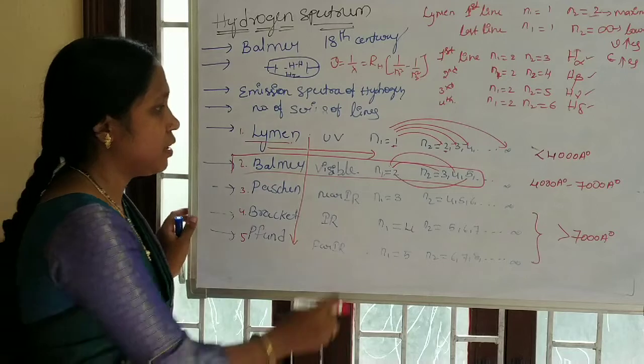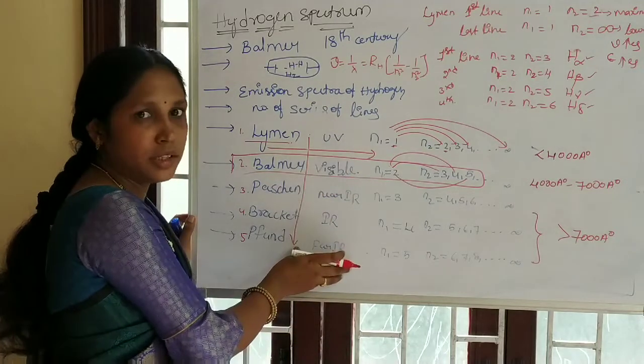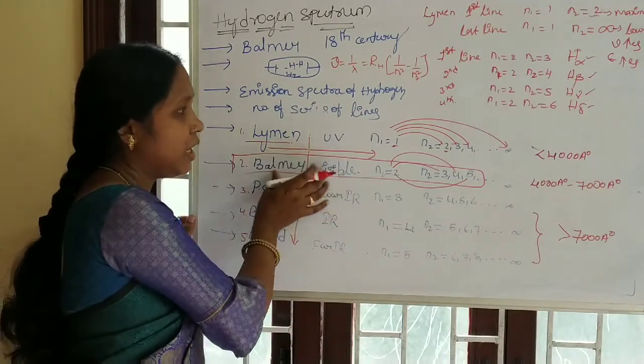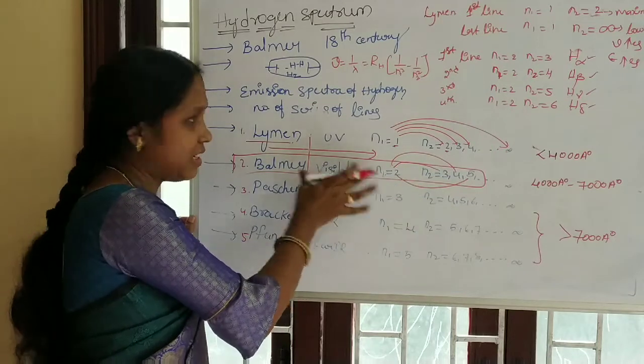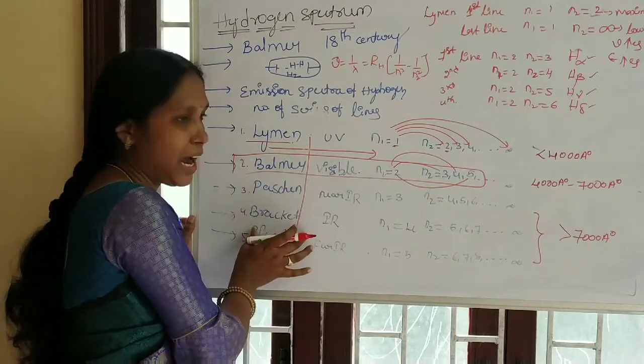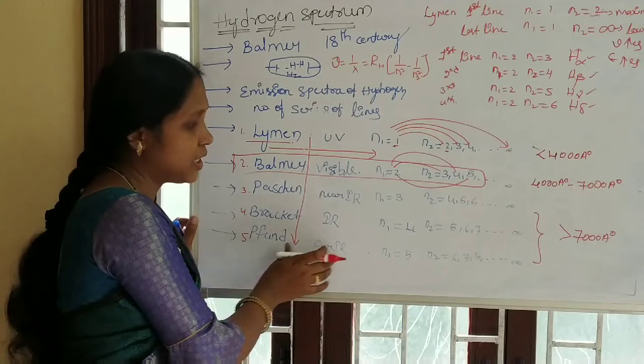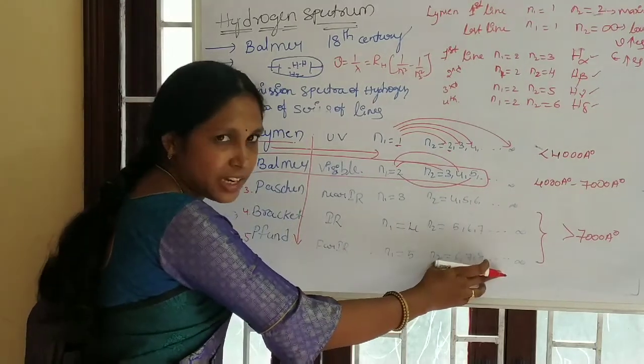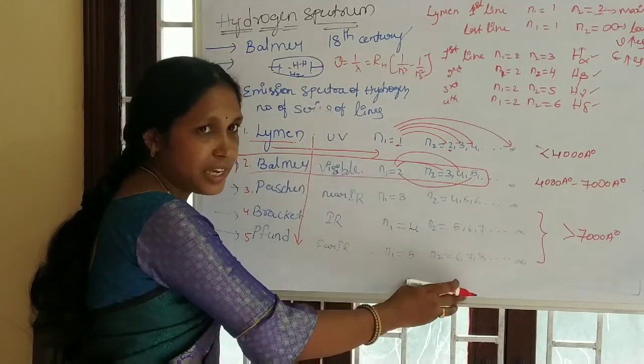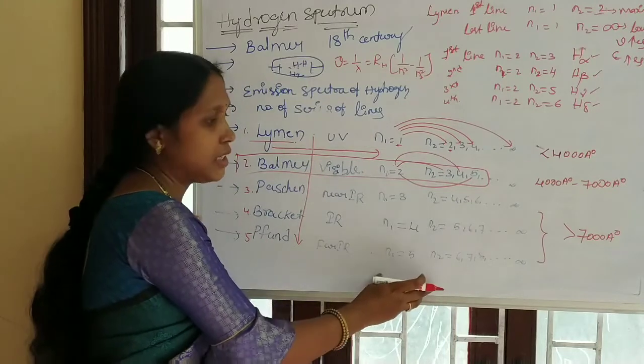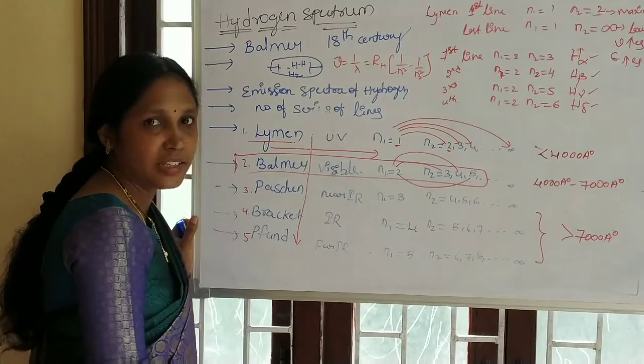Okay, this is about the lines. What happens in a series is, from left to right, if you take any series, be it Lyman, Balmer, Paschen, Brackett, or Pfund, whatever the series, from left to right in the lines, the wavelength decreases, energy increases, and frequency increases.